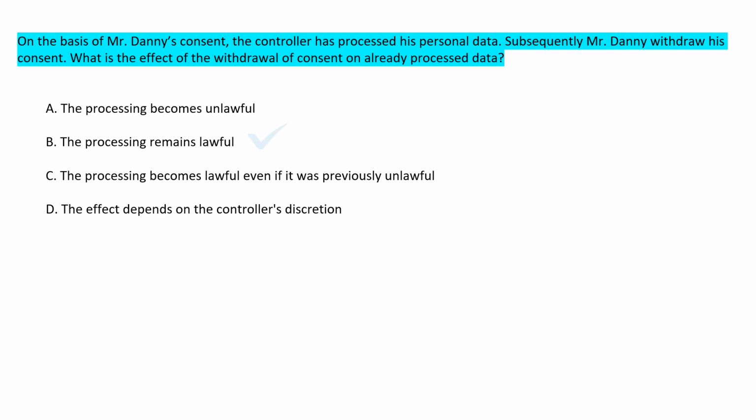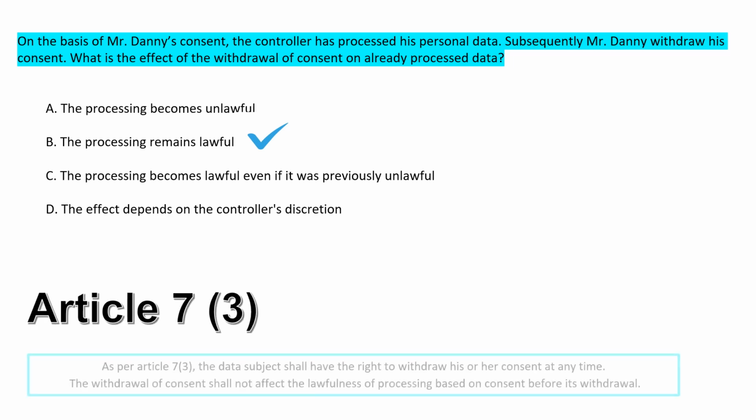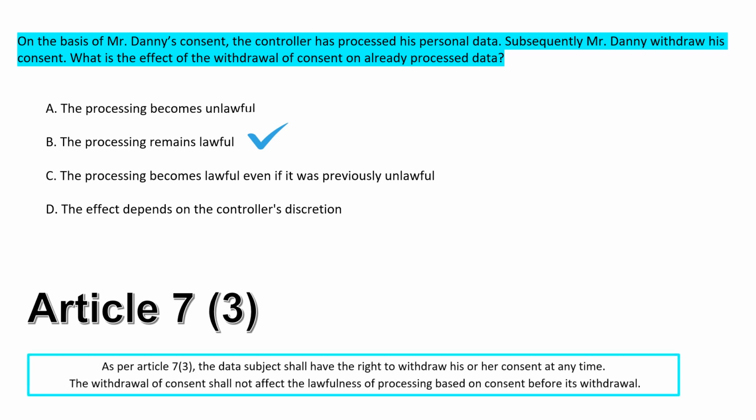Please note that the processing will remain lawful. Reason is Article 7.3, which states that the withdrawal of consent shall not affect the lawfulness of processing based on consent before its withdrawal.